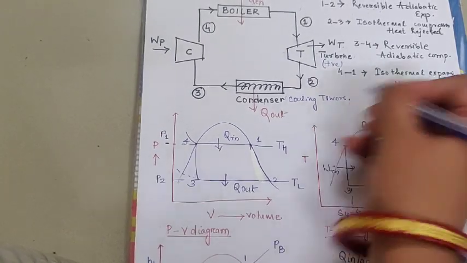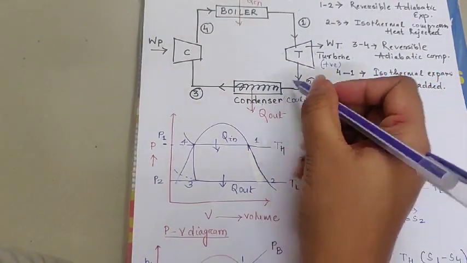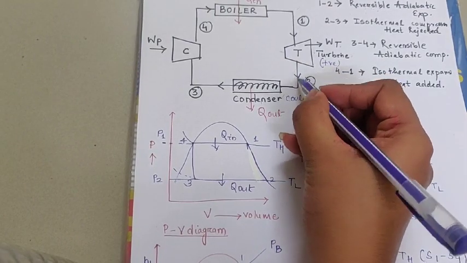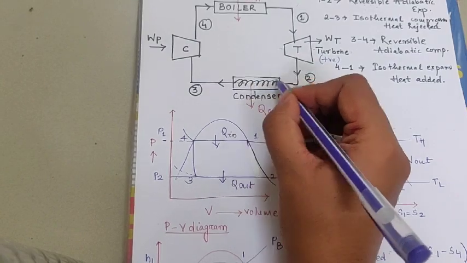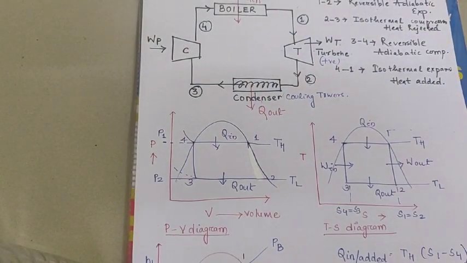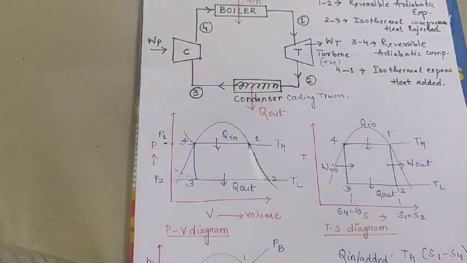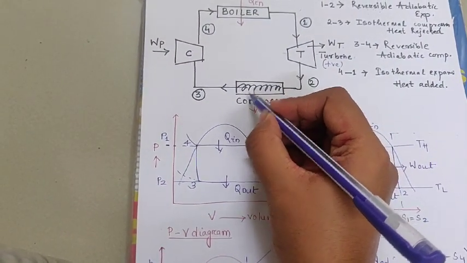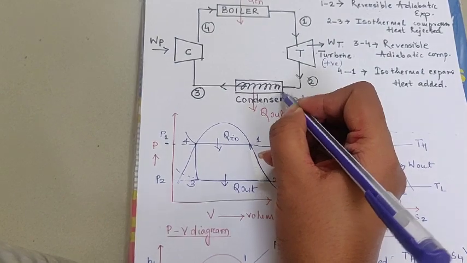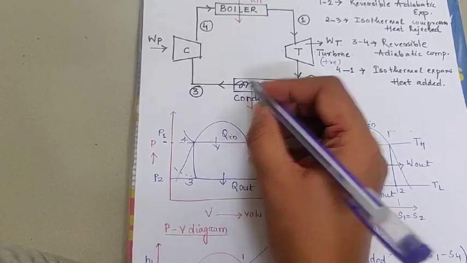Here the state gradually drops inside the condenser, which means the temperature becomes low, and inside it the pressure of the vapor or steam gradually decreases.